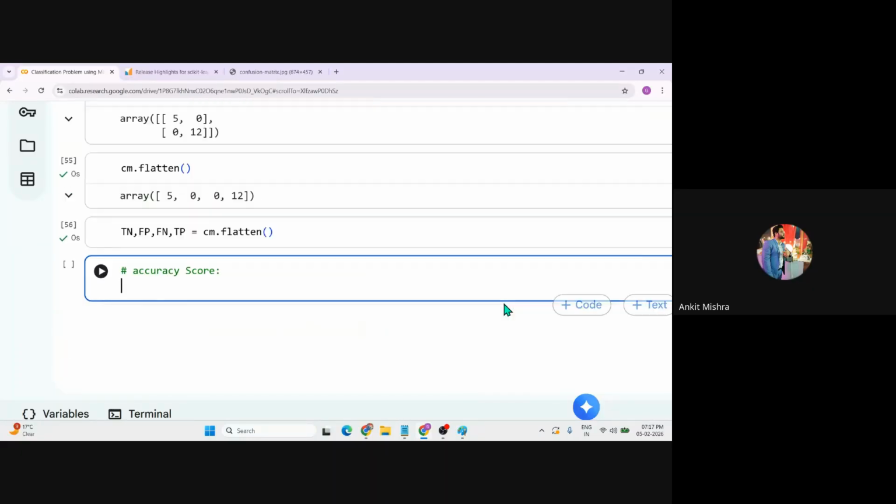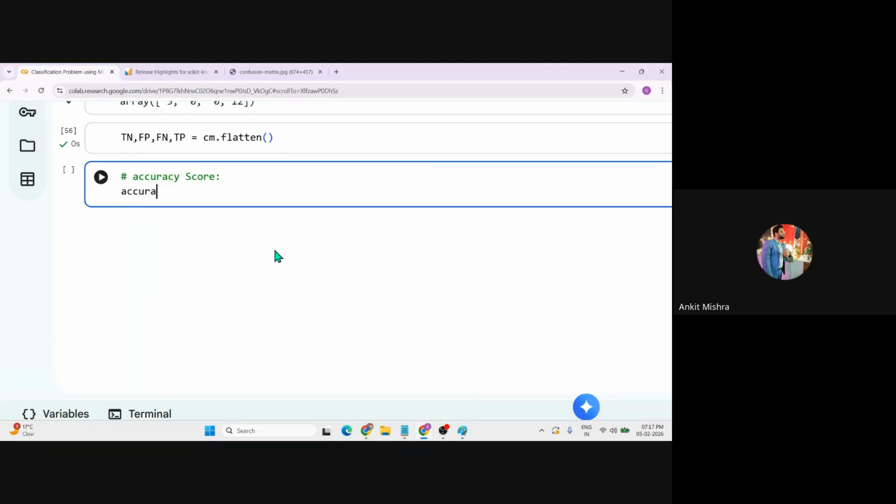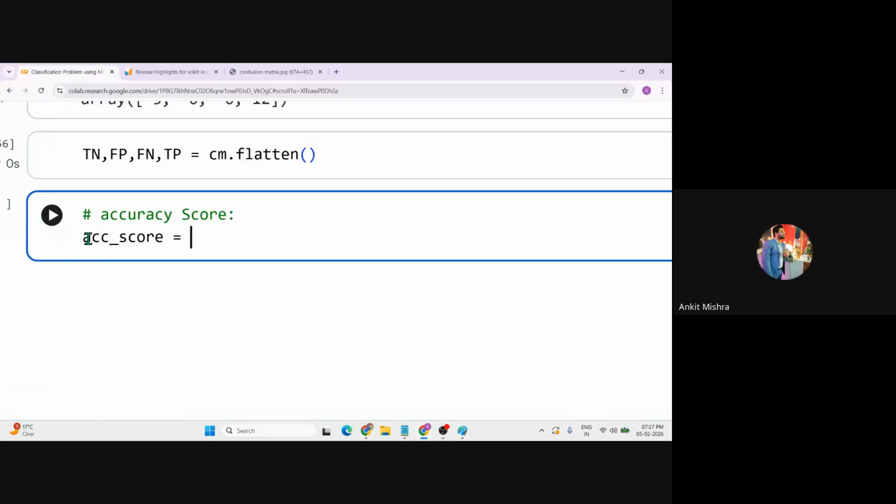So you can do one thing. If you want to print this accuracy score, let me just write this as ACC score, because we have already built-in function to calculate the accuracy score. Because we are calculating with the help of the formula, that is the reason I am writing this as ACC score, right?